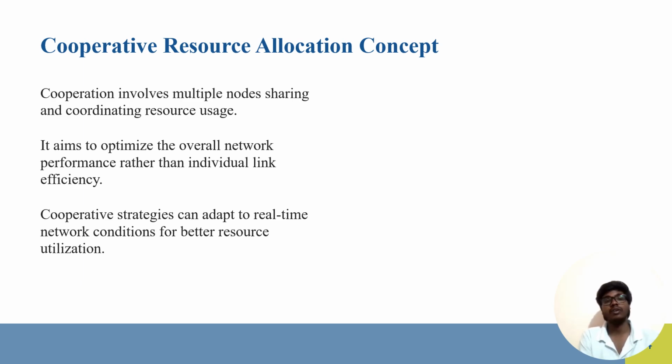Here we can see that the cooperative resource allocation concept is basically where we have multiple nodes sharing and coordinating resource usage. This mostly aims to optimize the overall network performance rather than individual link efficiency. And these cooperative strategies are adaptive to real-time network conditions for better utilization of the resources.